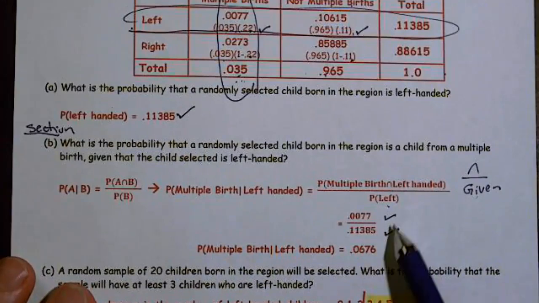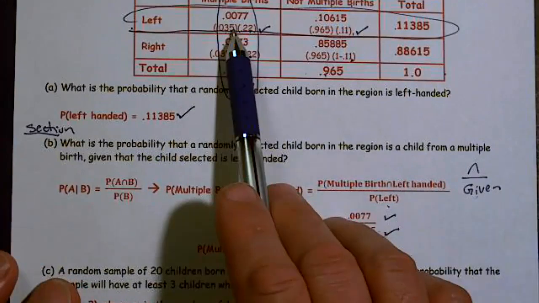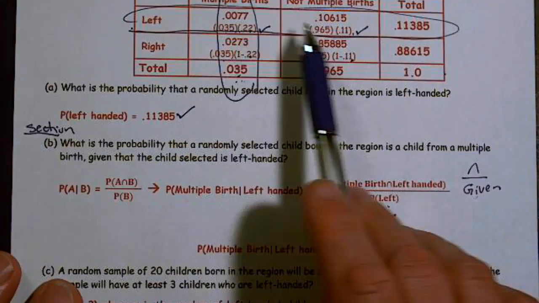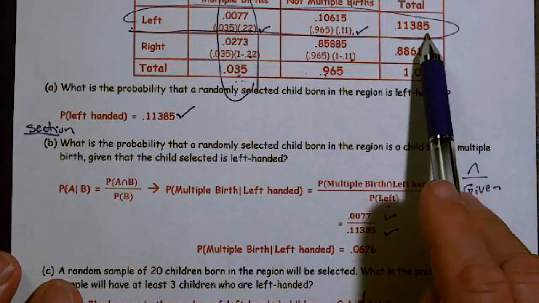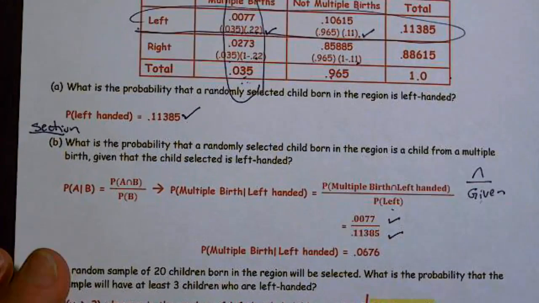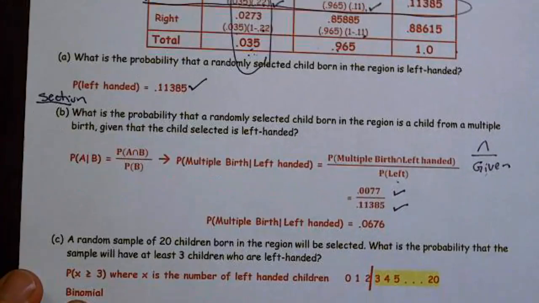If you have one of these numbers correct and in the right place, you got partially correct. If you have both numbers, and of course you have to have the work shown, you have to say where the 0.077 came from, and you have to say where the 0.11385 came from. Assuming you have that, you're going to receive full credit.